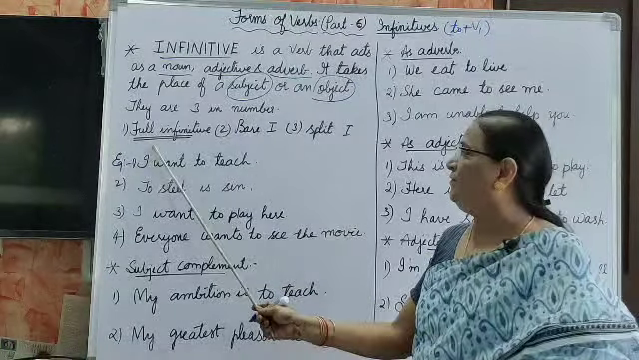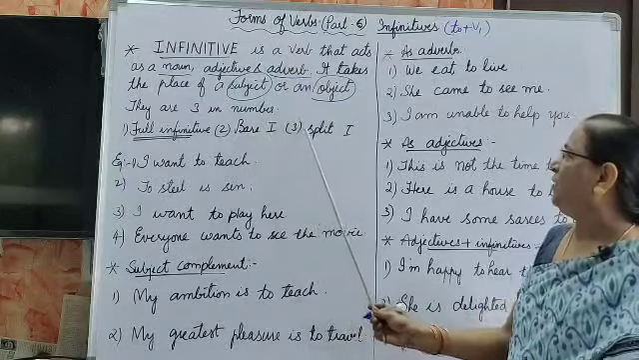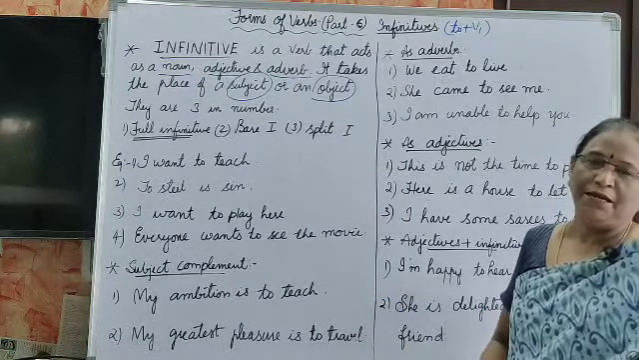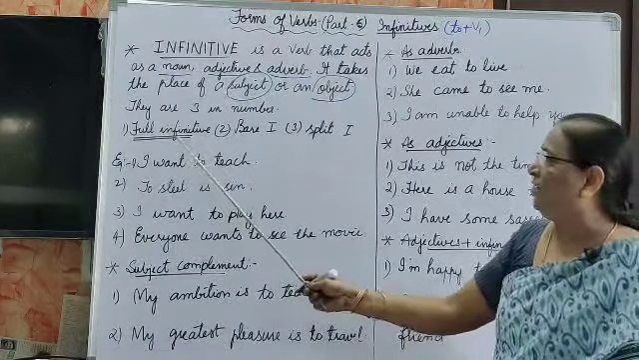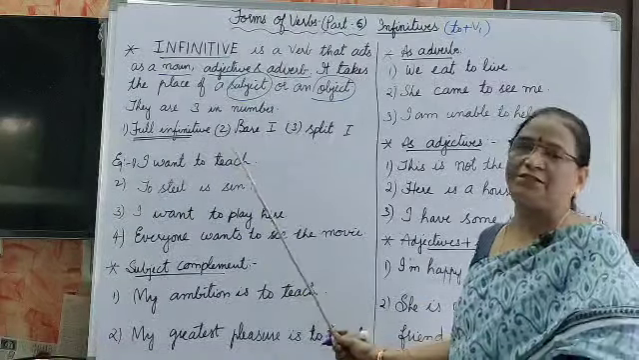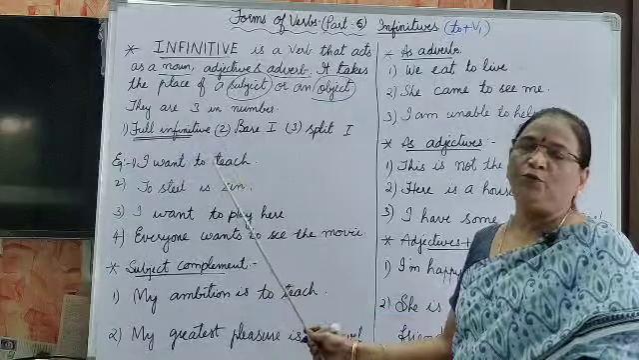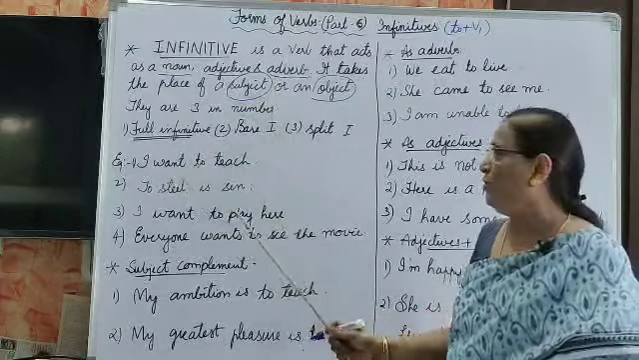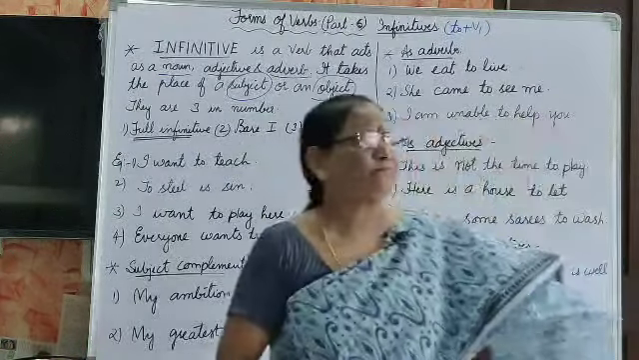Now let us see, there are three types of infinitives. They are full infinitive, bare infinitive, and split infinitive. Let us explain about the full infinitive. What is the full infinitive? To plus V1 is known as full infinitive. So let me show through the example.